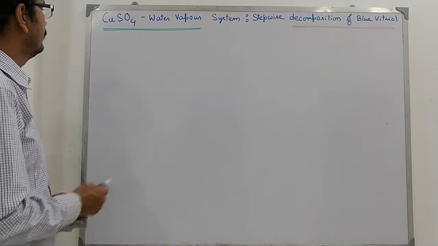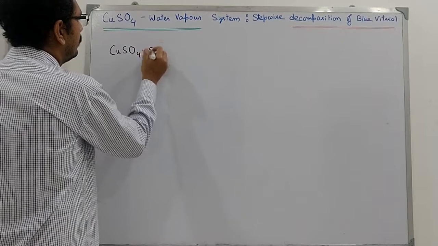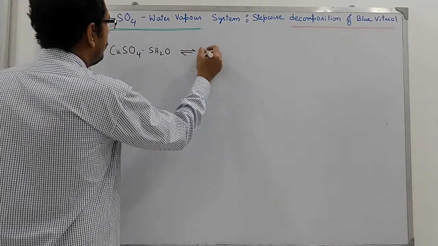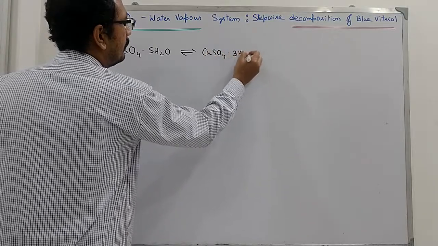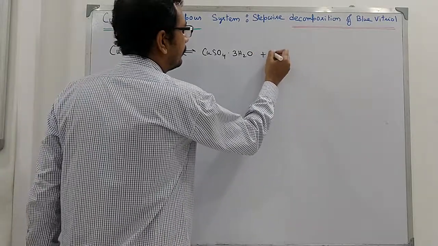Now see, this pentahydrate system first will engage into an equilibrium with the trihydrate system.